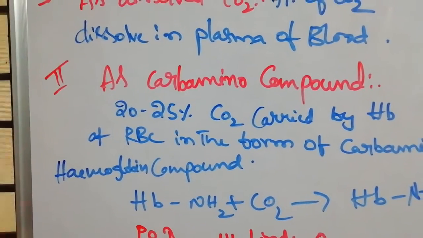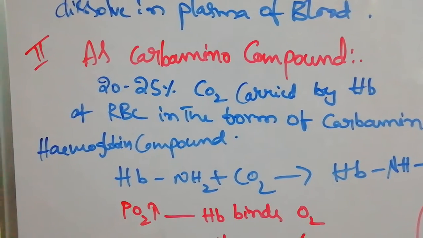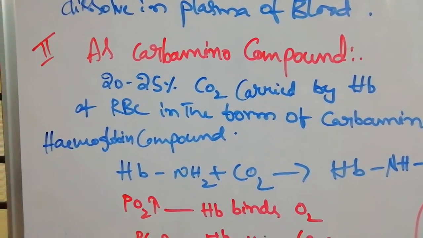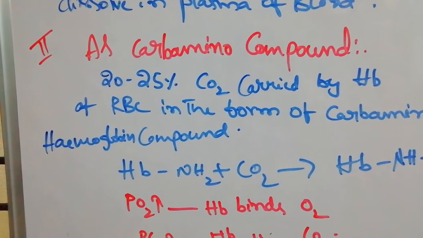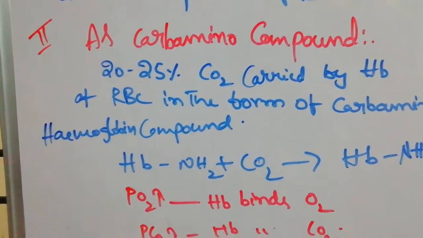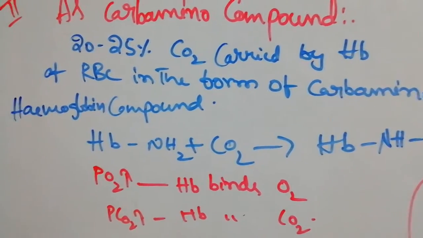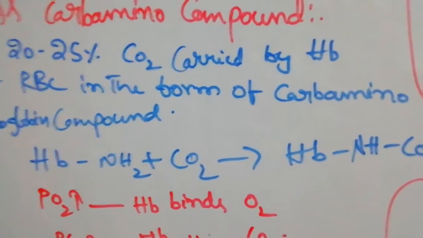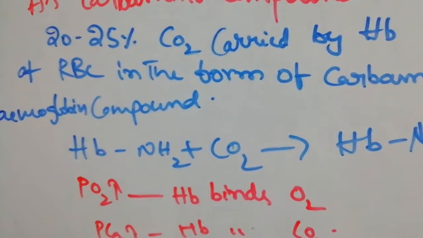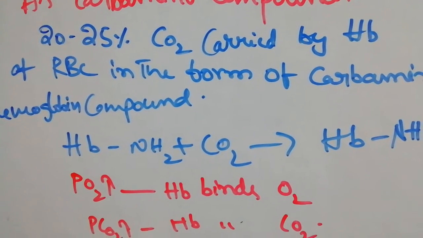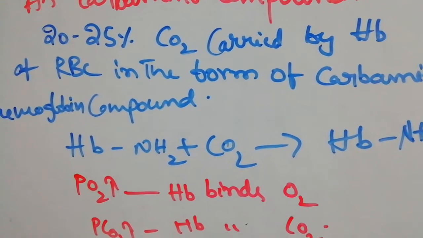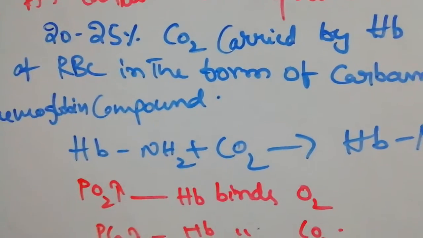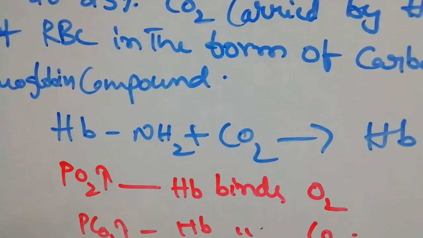And the next form is the carbamino compound. 20 to 25% carbon dioxide is carried by the hemoglobin present in RBC, forming the carbamino hemoglobin compound, because here carbon dioxide is binding to the amine group, whereas oxygen forms oxyhemoglobin by combining with the heme iron of the hemoglobin. Here it is bound to the amine group.